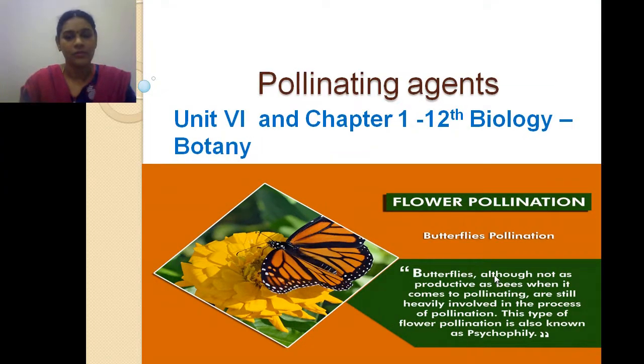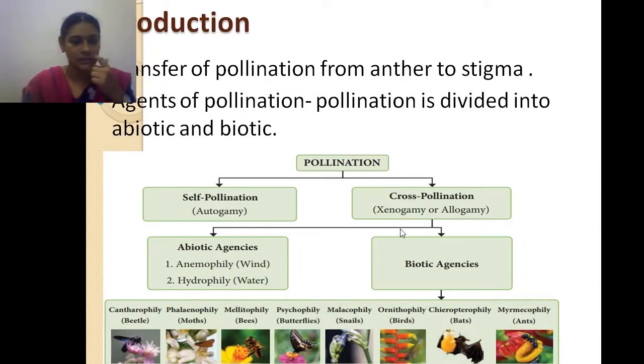Okay. So in the previous video we revised pollination. Today I am going to explain about pollinating agents. Pollination is the transfer of pollen from the anther to the stigma. And the agents which cause the pollination are called pollinating agents.